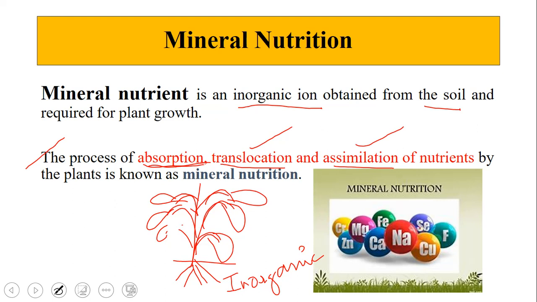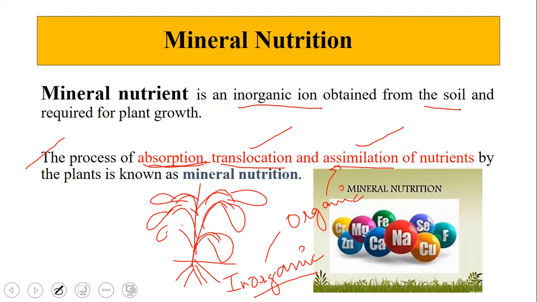Here the nutrient is taken up in inorganic form, and this inorganic form of nutrient is converted to organic form, and that is called assimilation. So plant roots take up nutrient in inorganic form, that inorganic nutrient moves to other parts of the plant, which is known as translocation, and there it has to be converted to organic form, so that the nutrient can be made available for the different processes of plant metabolism.